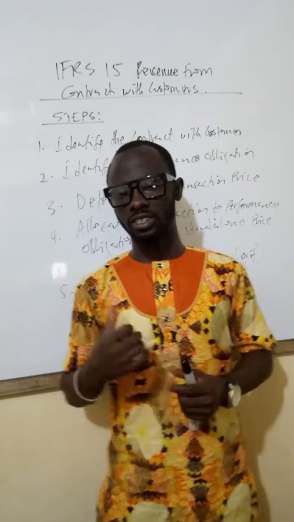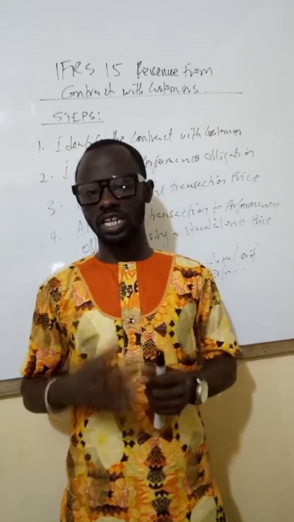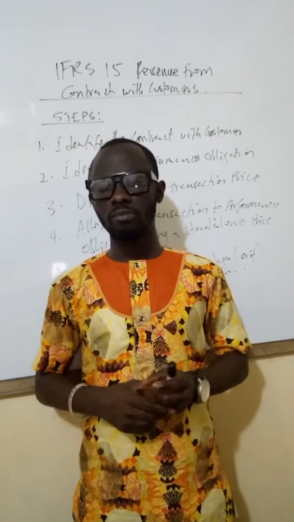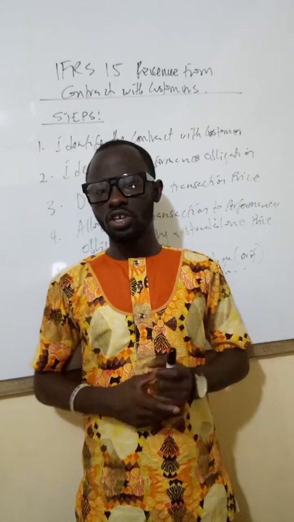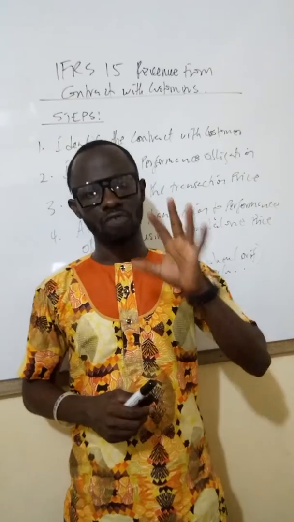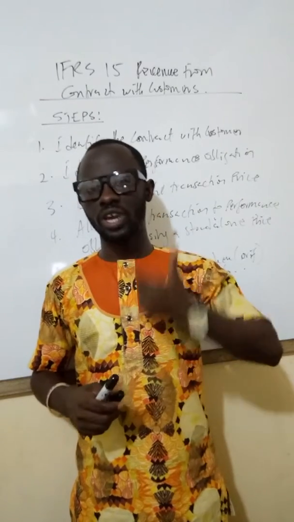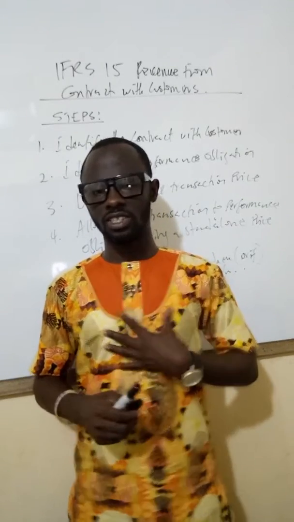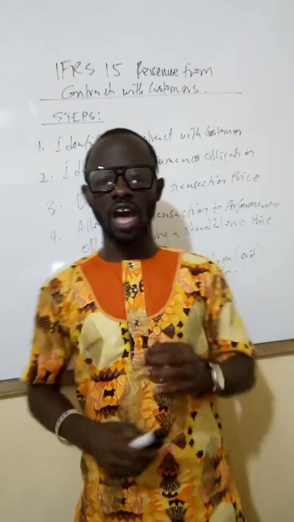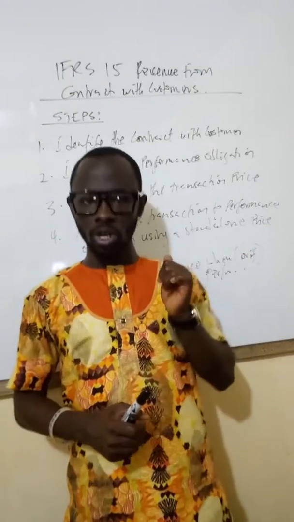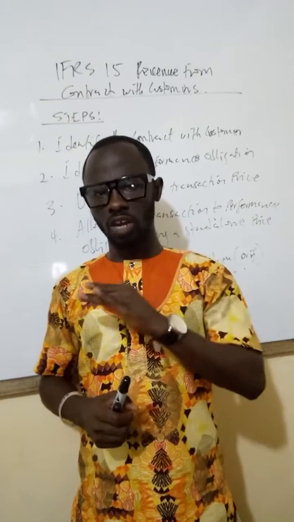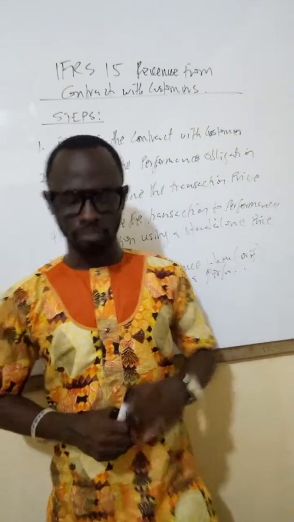I believe this is the accounting standard that actually solved that problem, because under this accounting standard we are going to recognize revenue using what we call the 5-step framework. In other words, before we can recognize the revenue as an entity, we need to go through these 5 steps that are behind me on the board. I'm going to run through them with you, and then I'll take them one after the other and talk about them.